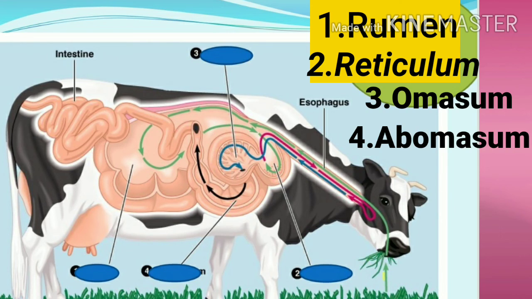So I have not labeled 4 parts. If you know the answer, please write down. The first and the largest chamber is known as the rumen. In that chamber, it stores food.